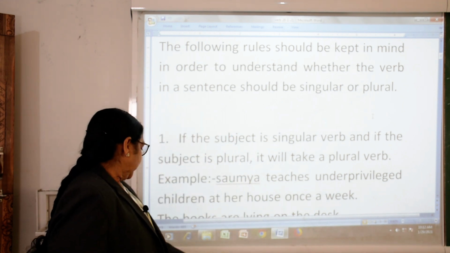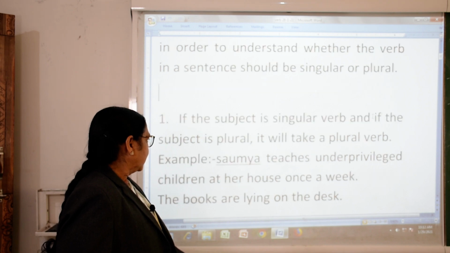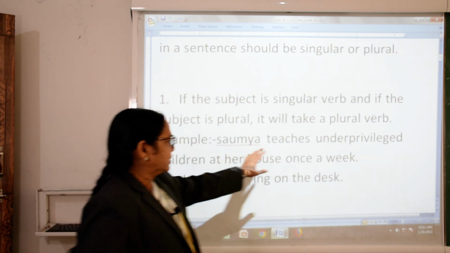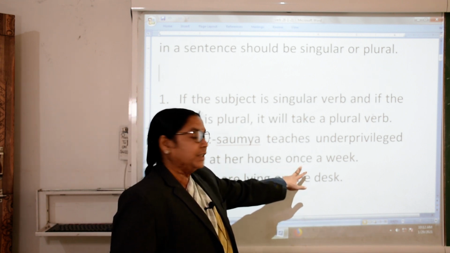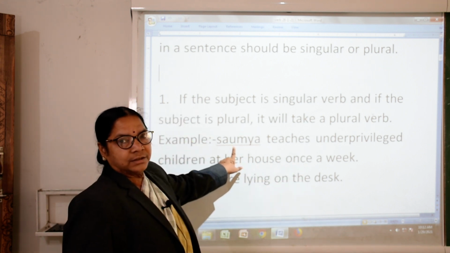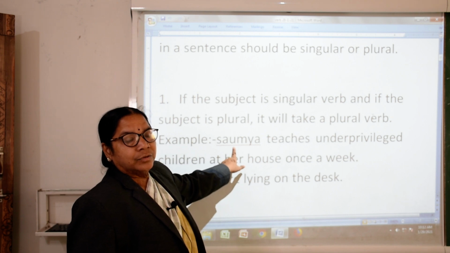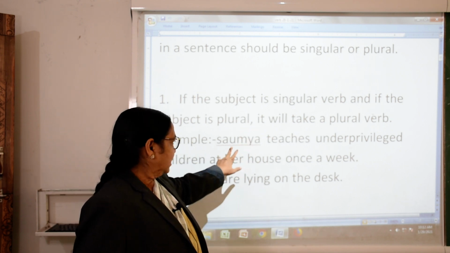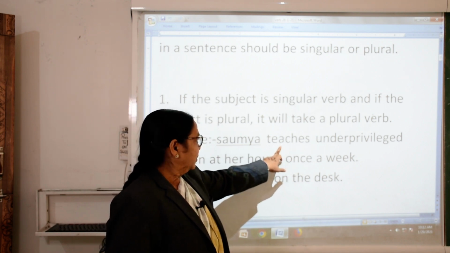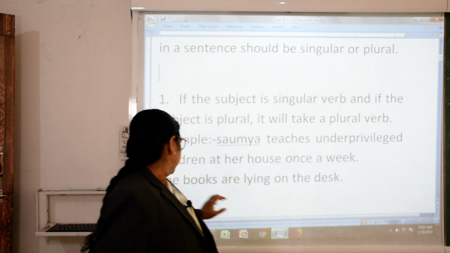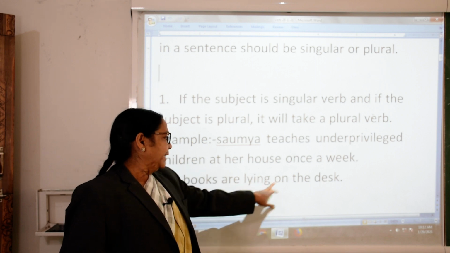So, for example, Sumaya teaches unprivileged children at her house once a week. Here Sumaya is singular, and teaches is also singular. Another example: the books are lying on the table.